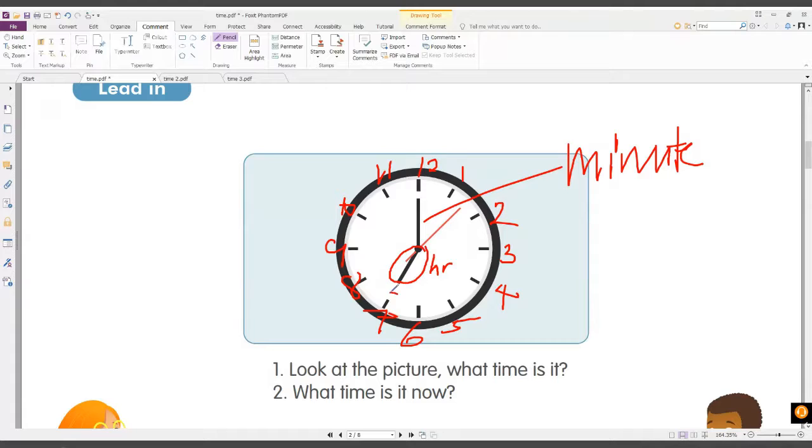Now tell me, what time is it? Look at the arrow. What number is this? 7. You can say it's 7 o'clock. Great job. So now you know how to read the time. Now, what time is it now? Now it's 11 o'clock. Great job. Now let's move on.